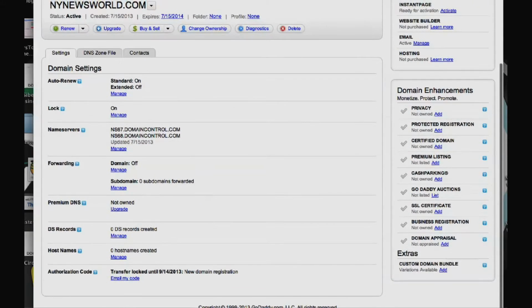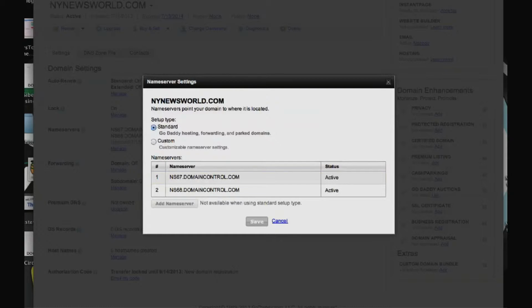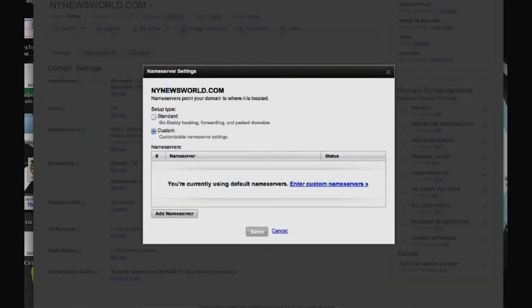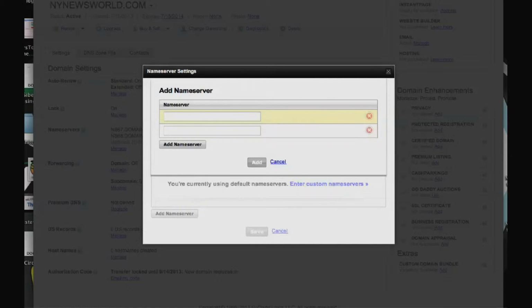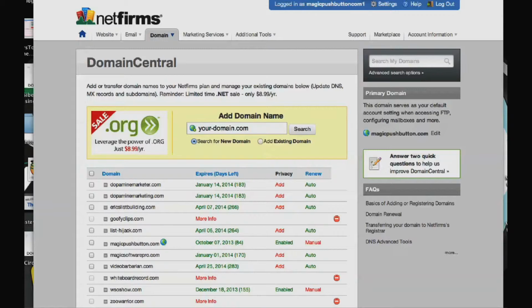So I'm going to go into my New York News World control panel here in GoDaddy, and I'm going to go over into the name servers you can see right here. And what I'll do is change the name servers over to the NetFirms name servers, and that'll allow the domain name to work on the NetFirms website, just in case you want to change your name servers yourself and host somewhere else. And NetFirms is ns1.netfirms.com and then ns2.netfirms.com.